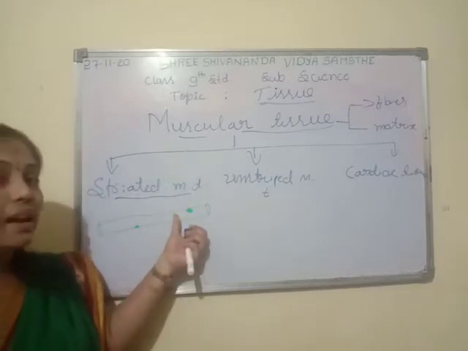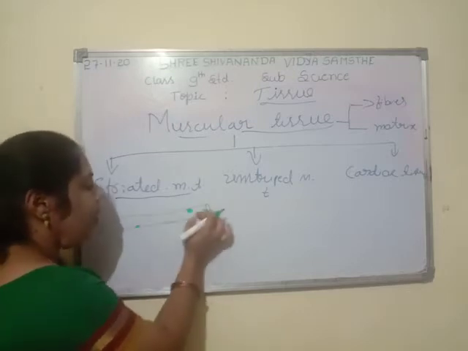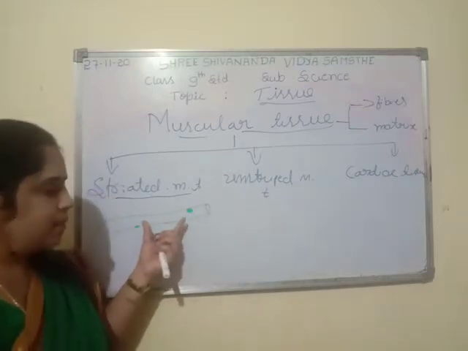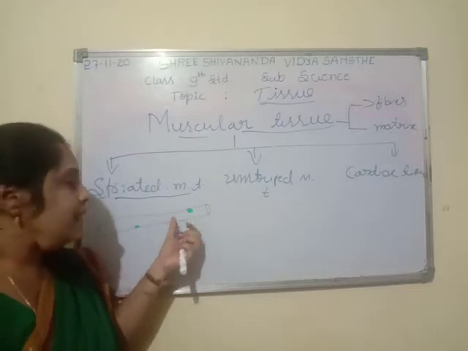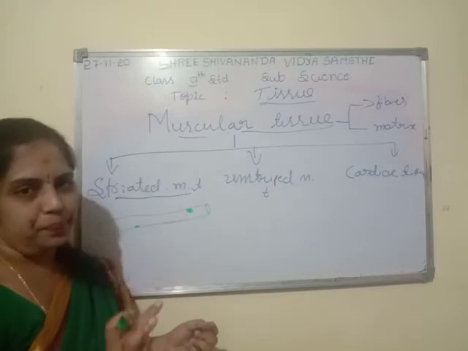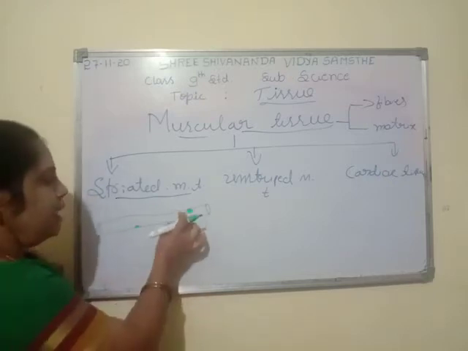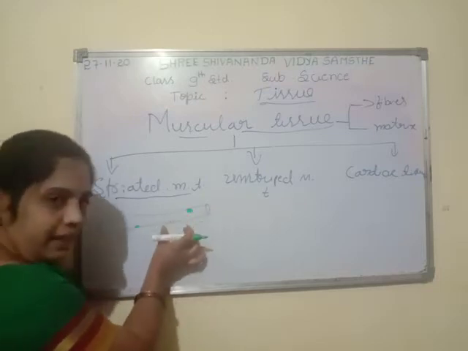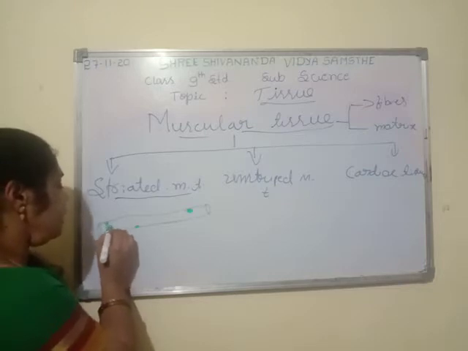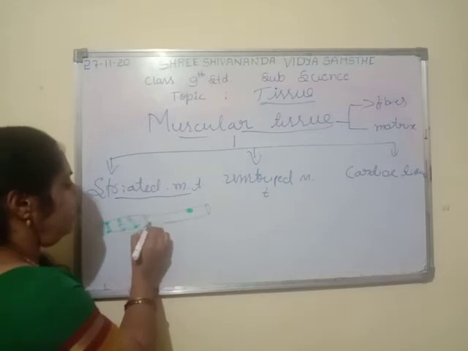This is what? A single cell of muscle. Each and every one is elongated. These have elongated, cylindrical cells. Cylindrical means just like a pipe. So the cells are elongated and cylindrical, and also they have stripes like this on the outer body.